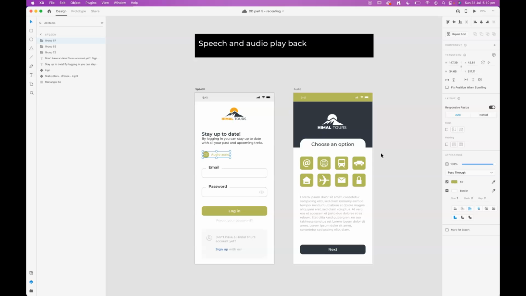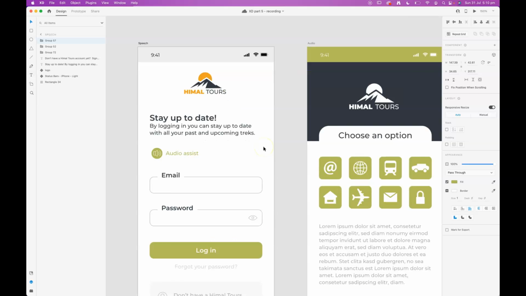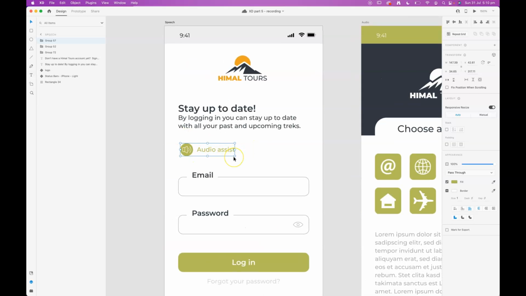would be a good addition in relation to accessibility in your prototypes. In this instance, I've included a little audio assist button here, and clicking on that is going to read out some text from the page.